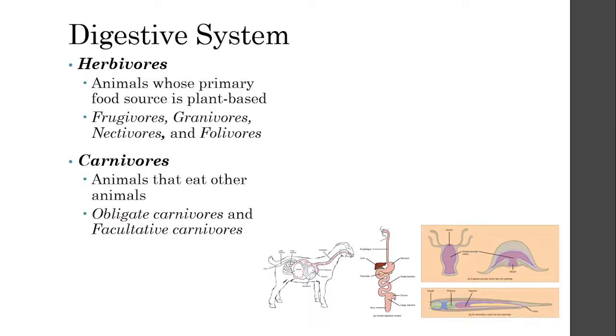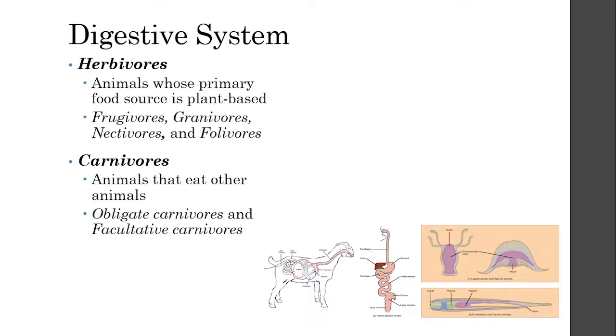Examples of these are cats in the feline family, such as lions. You cannot force a cat or a lion to eat vegetables because they are obligate carnivores. So if you see someone feeding their cats vegan food, that is actually quite dangerous for your cat, because they are obligate carnivores.